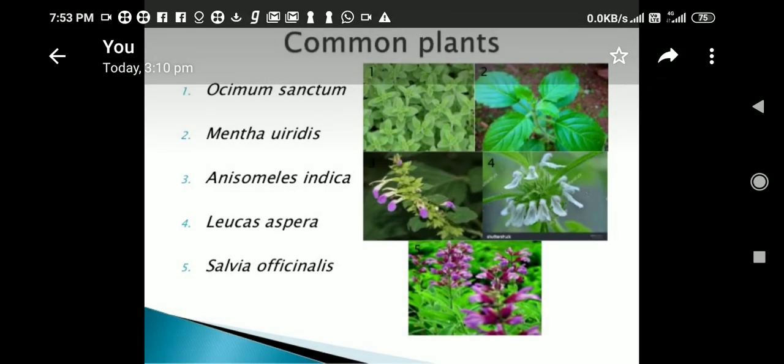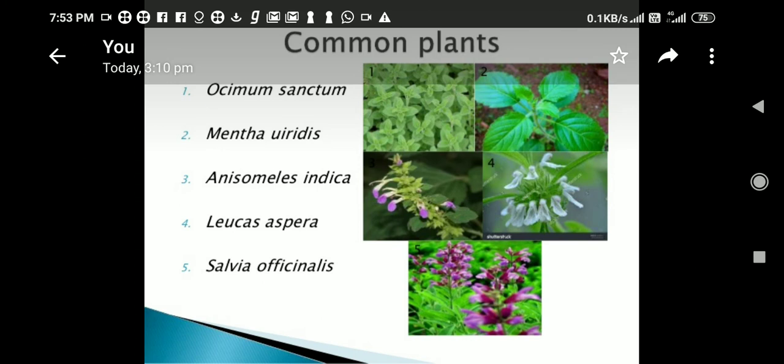Now, these are some of the common plants belonging to this family. First one is Ocimum sanctum. This is well known, familiar to all of you, irrespective of any region of India, because this is a kind of holy plant. Tulsi, you all know, which Hindus worship. Second plant is Mentha, that is peppermint. Third one is Anisomeles indica. Fourth is Leucas aspera, and fifth is Salvia,